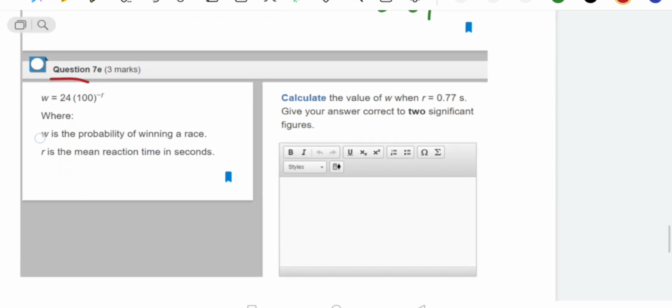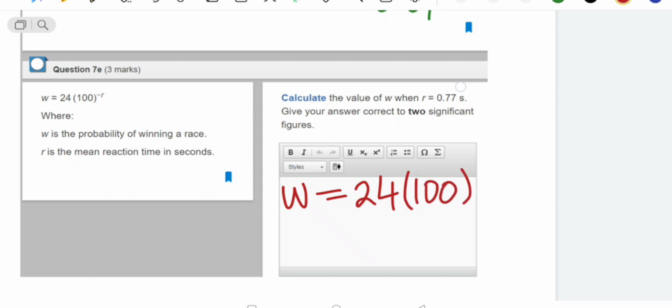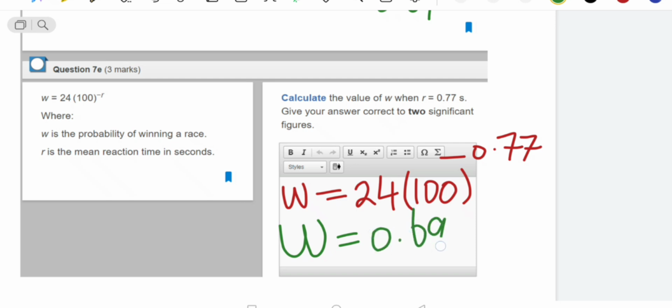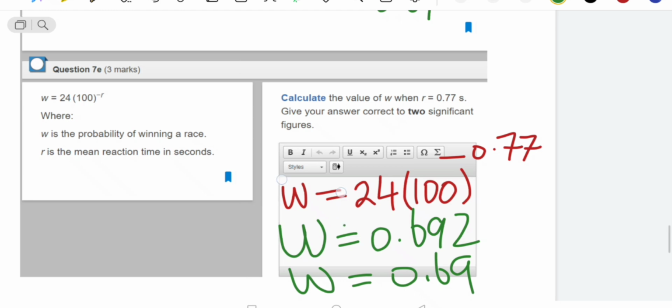So we use the same formula: W is equal to 24 bracket 100, R is 0.77, so power minus 0.77. You will use the calculator. By putting it in the calculator, the answer is 0.692. After rounding, it is 0.69. I hope it is clear.